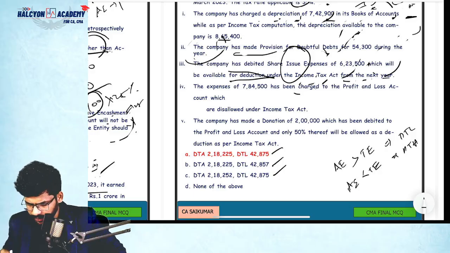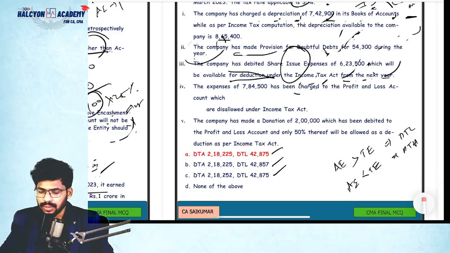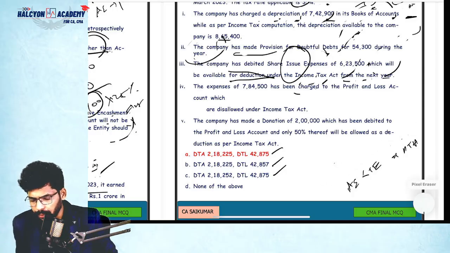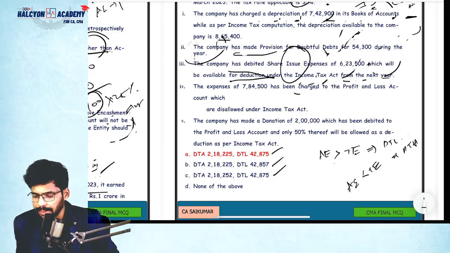Okay, guys, one more point, please note down. If accounting expense is more than tax expense, deferred tax liability will be created. If accounting expense is less than tax expense, deferred tax asset will be created.